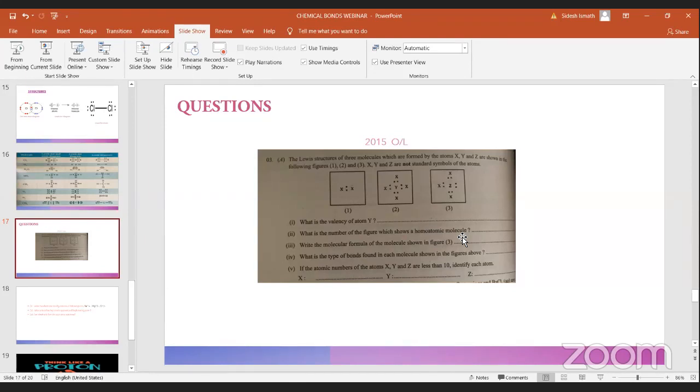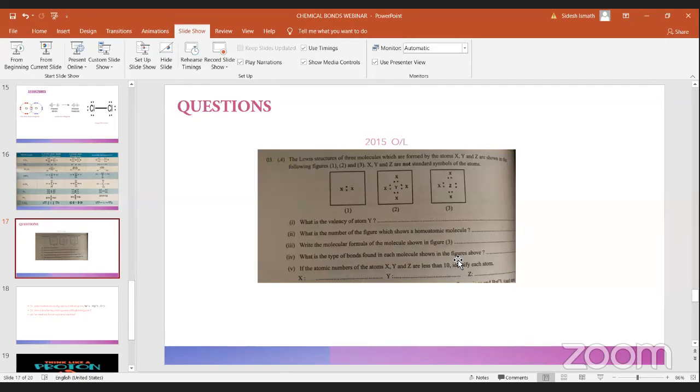Now we'll move on to the fourth question. What is the type of bond found in each molecule shown in the figures above? What are the bond types? They're asking whether it is a covalent bond or an ionic bond. Yes, those are covalent bonds.